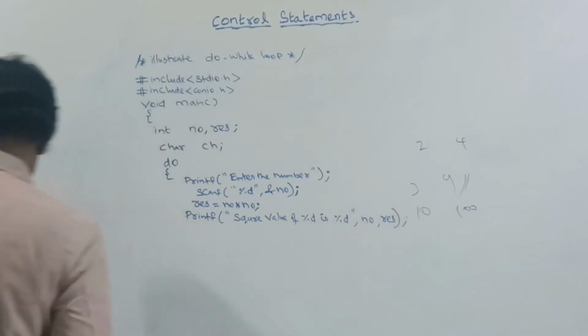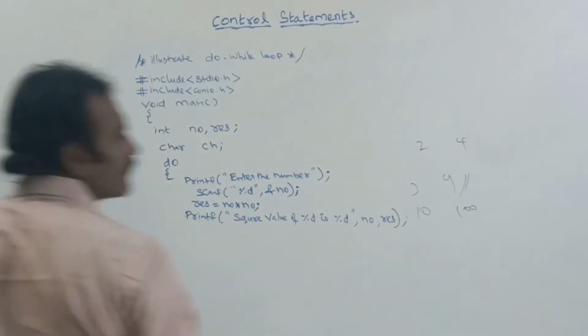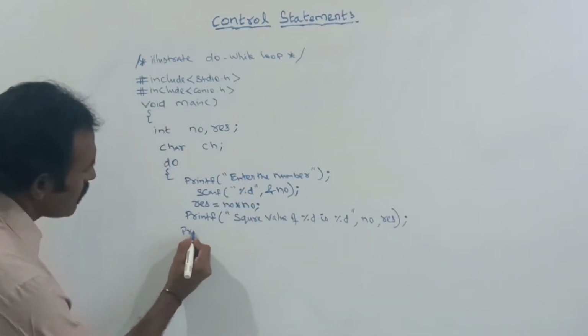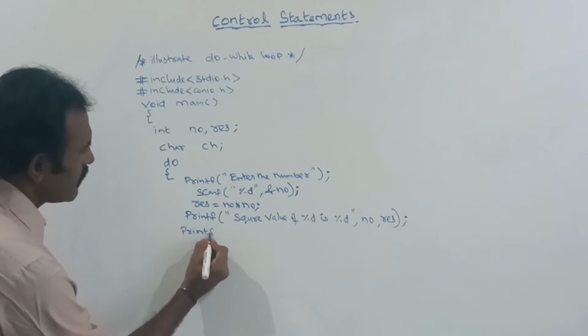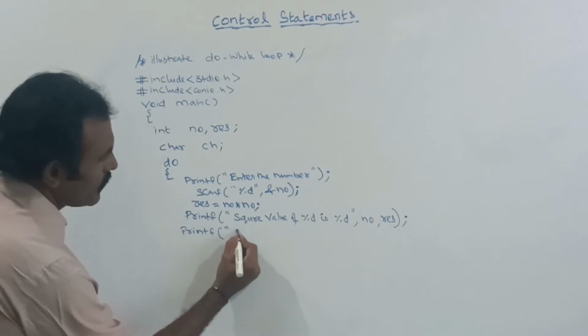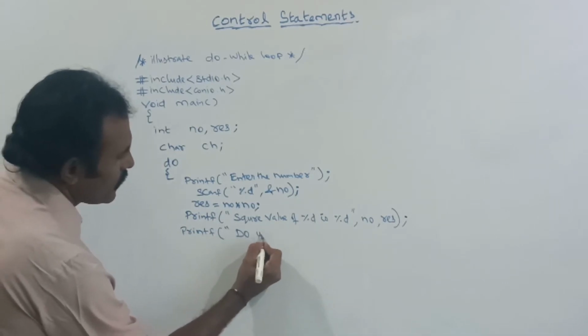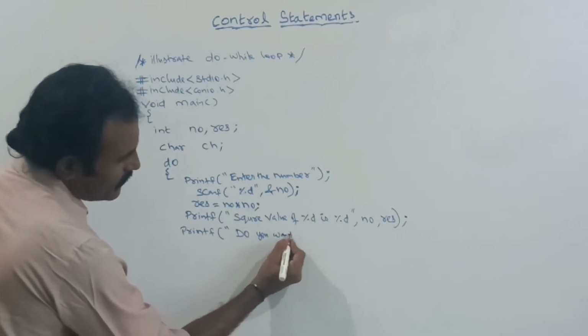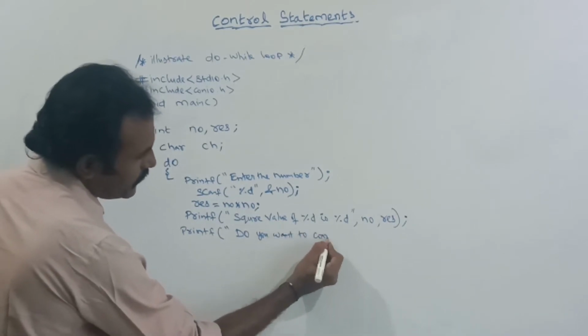Next, give the message, do you want to continue.